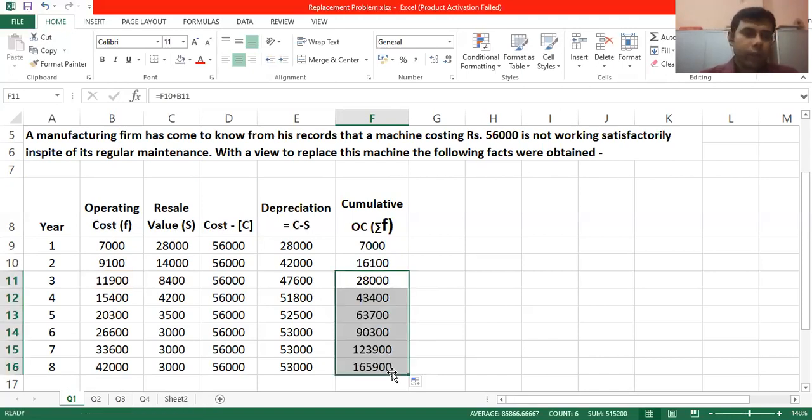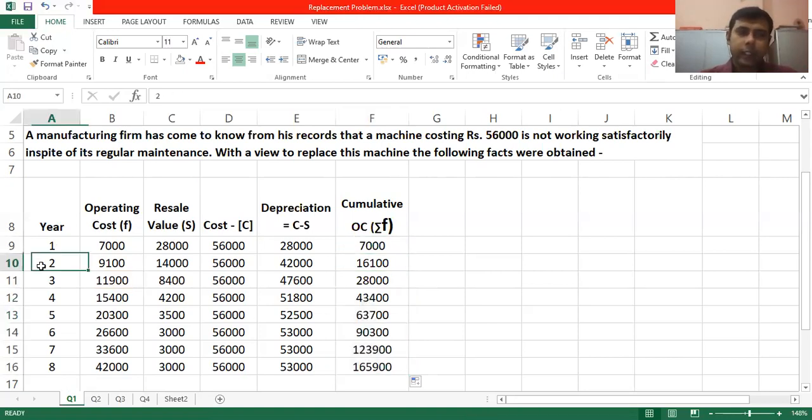So what we did, we got the cumulative operating cost for each year, right? That means first year you had spent 7,000. Second year you have totally spent 7,000 plus 9,100, so 16,100 you have totally paid, right?